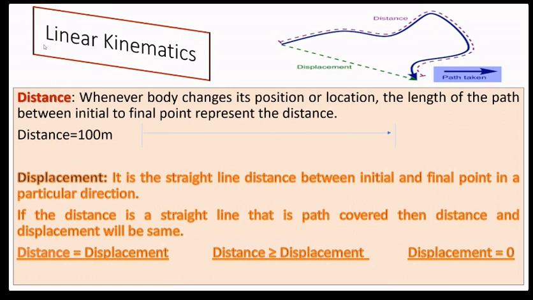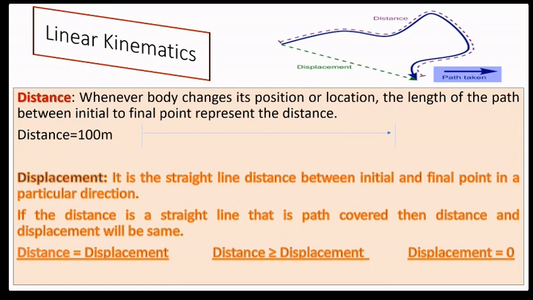In the same way, the displacement is there. It is a straight line distance between initial and final point in a particular direction. Okay, so distance is what? When a body changes its position, or we can say location, the length of the path between initial to final point represents the distance. So here is what is the path.